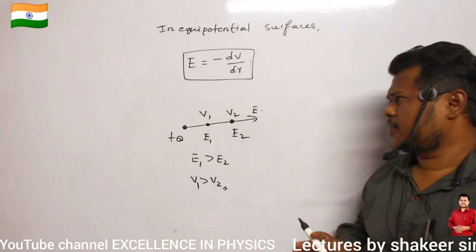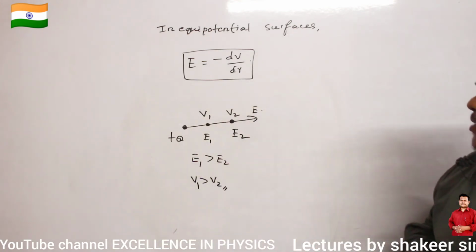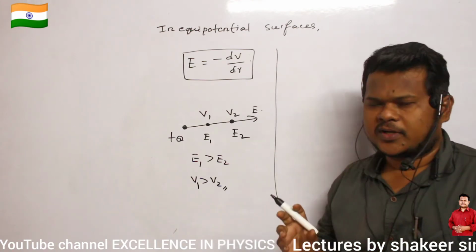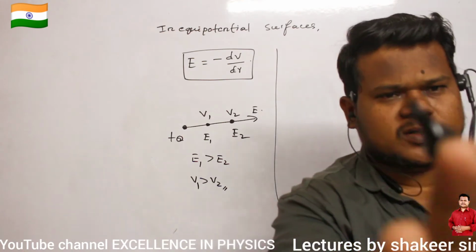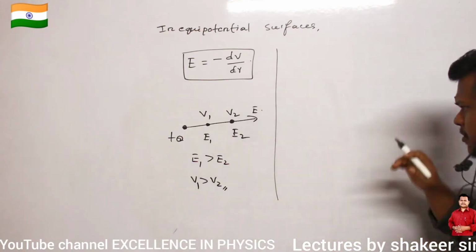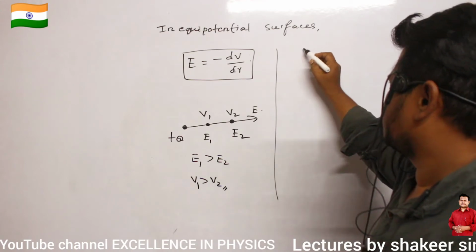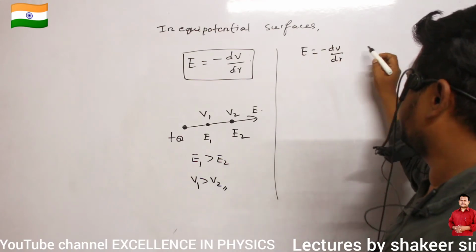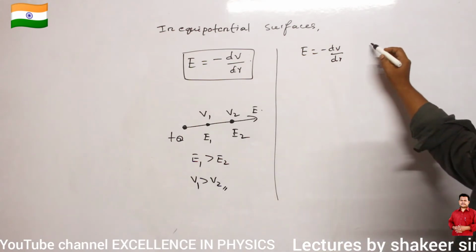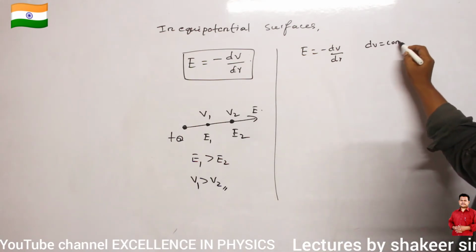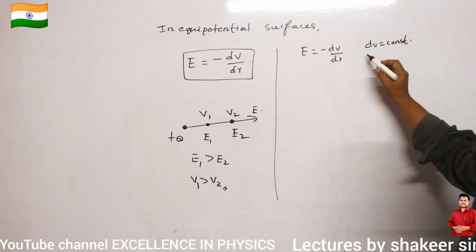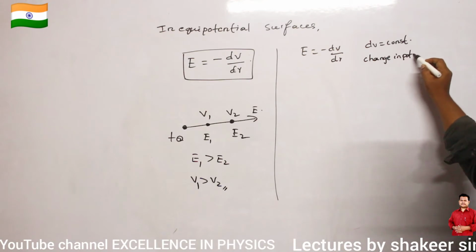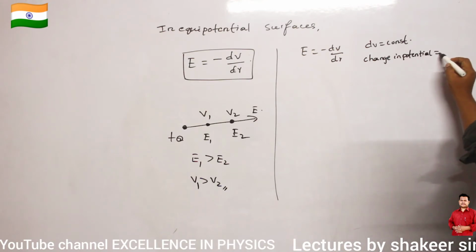Equipotential surfaces we have already discussed in the last classes. Equipotential surface means everywhere on this surface, potential should be constant. Same amount of potential must exist. So E is equals to minus dV by dr here. I have to draw equipotential surfaces such that dV should be a constant. What is meant by dV should be a constant? The change in potential should be a constant.